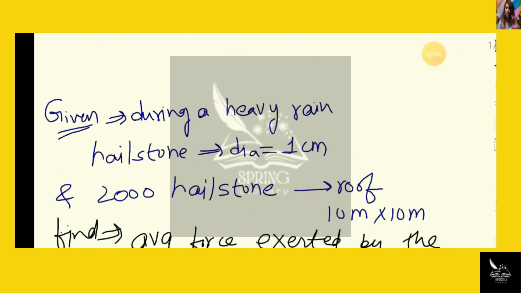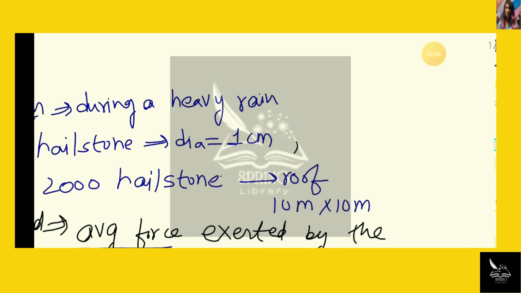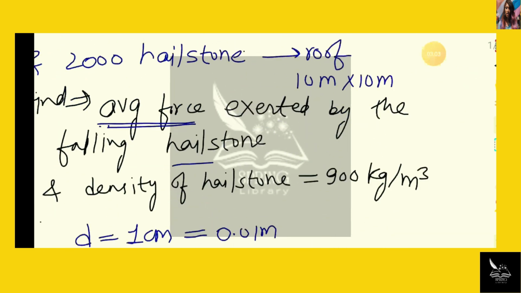In the question the speed of hailstone is also given, that is when they are striking, v is equal to 20 meter per second. So at this speed the 2000 hailstones are striking on the roof.